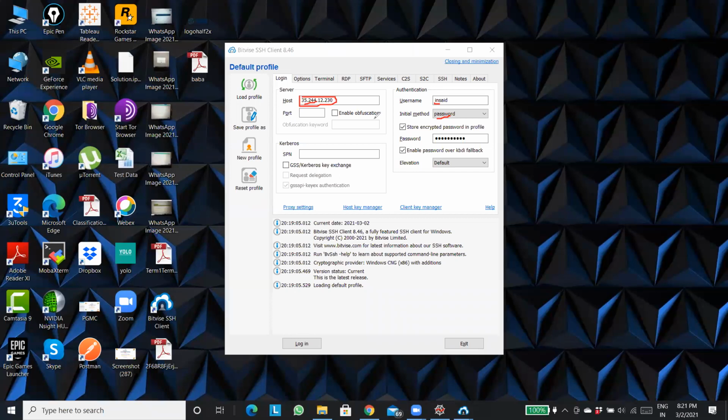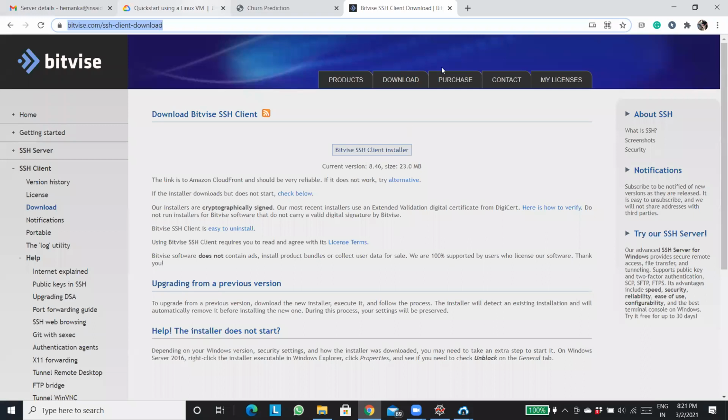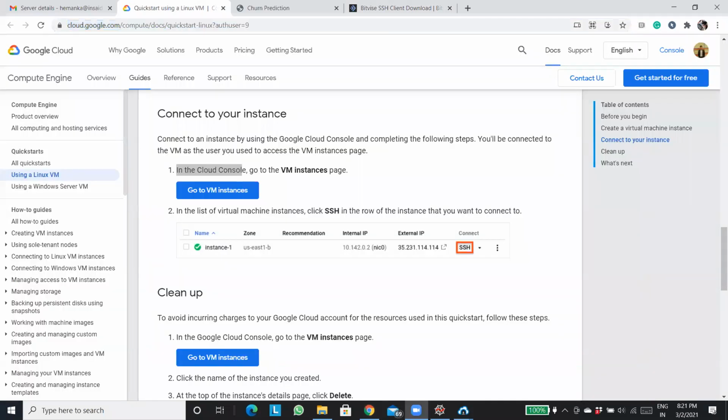So here you'll have to put your IP, username, and select your initial method. Umesh, host is the address that you will get once you turn on the server. Once you turn on the server, as I showed you here, this is the IP that you will get. This will obviously differ from server to server, but it will be mentioned like this: external IP.